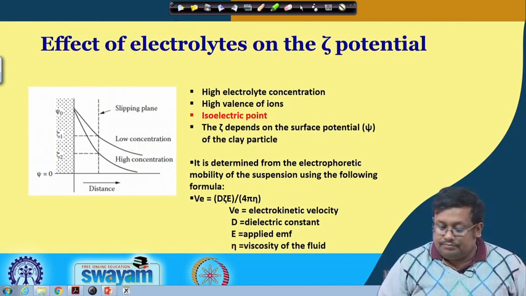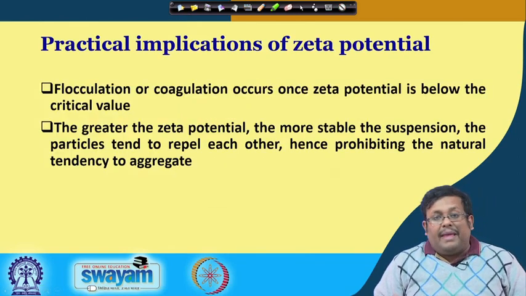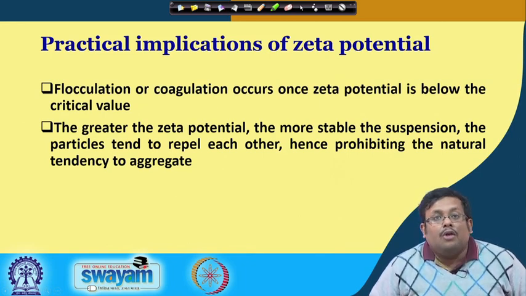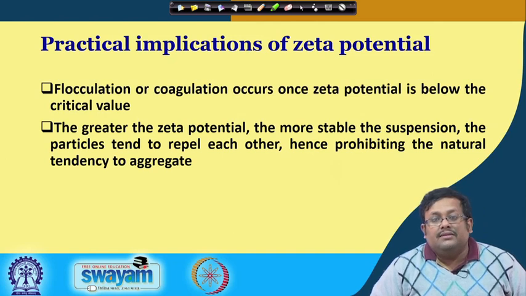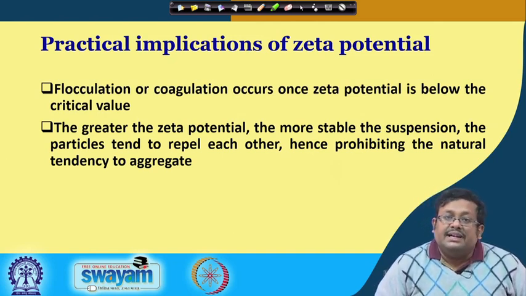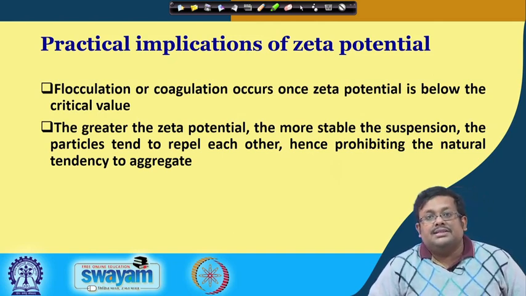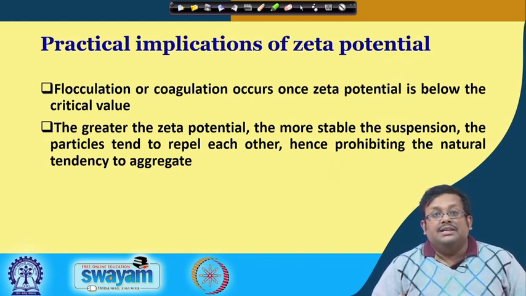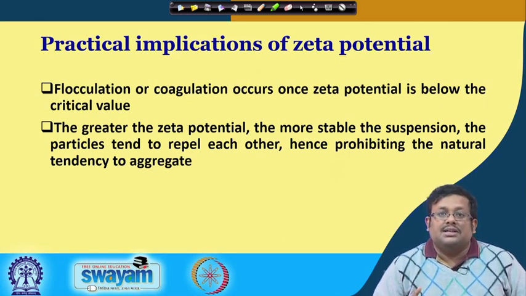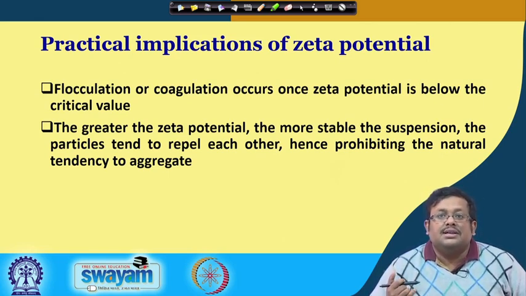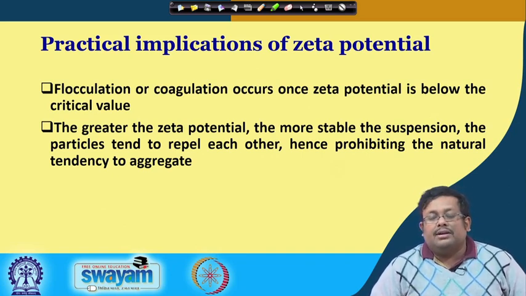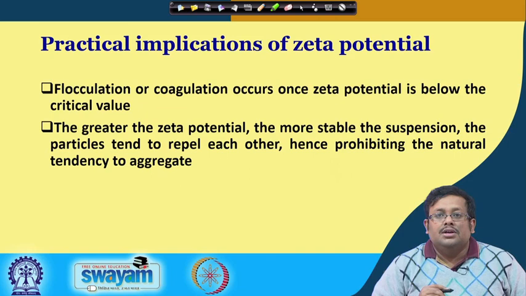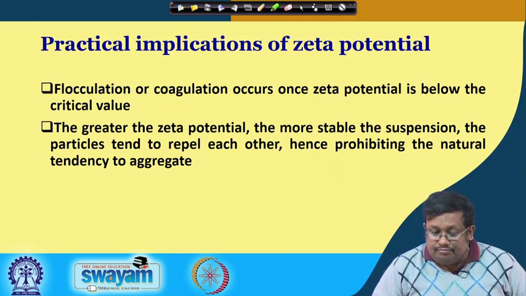So, the practical implication of the zeta potential: flocculation or coagulation occurs once zeta potential is below the critical value. This critical value is called the isoelectric point, and the greater the zeta potential, the more stable the suspension. The particles tend to repel each other, hence prohibiting the natural tendency to aggregate, and this repulsion and stable suspension is not helpful for the growth of the plant, because it creates an unfavorable soil physical condition.